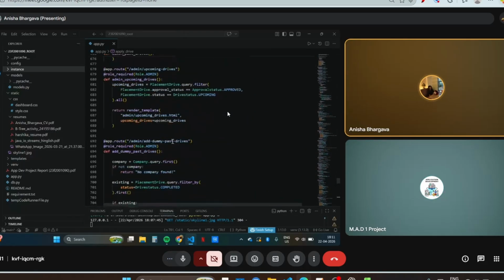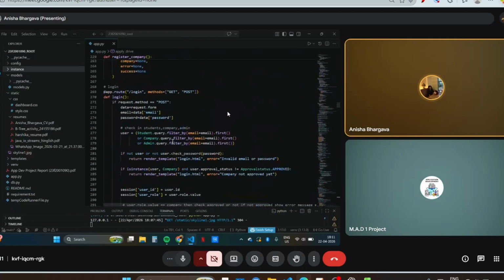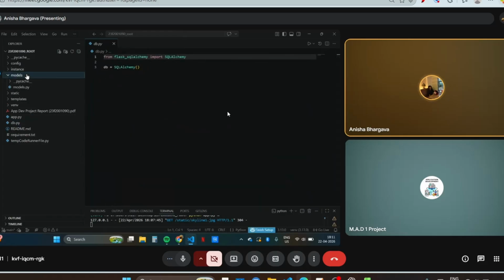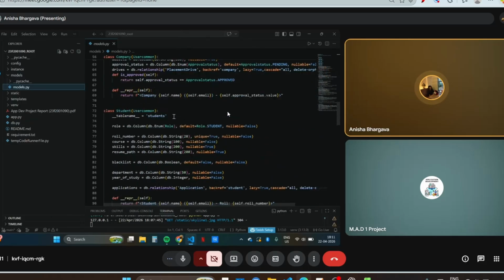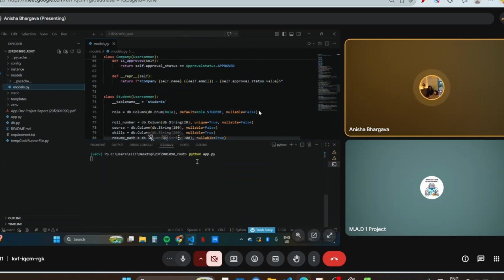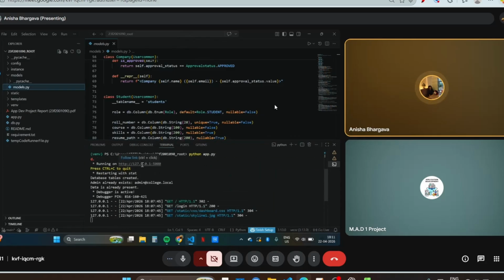Basically, this is my app.py file, and these are the folders. This is app.py. This is db.py, the database, and this is module.py where all the database queries have been written. I have been running this using VS Code. So after running this, you'll be going to this next.